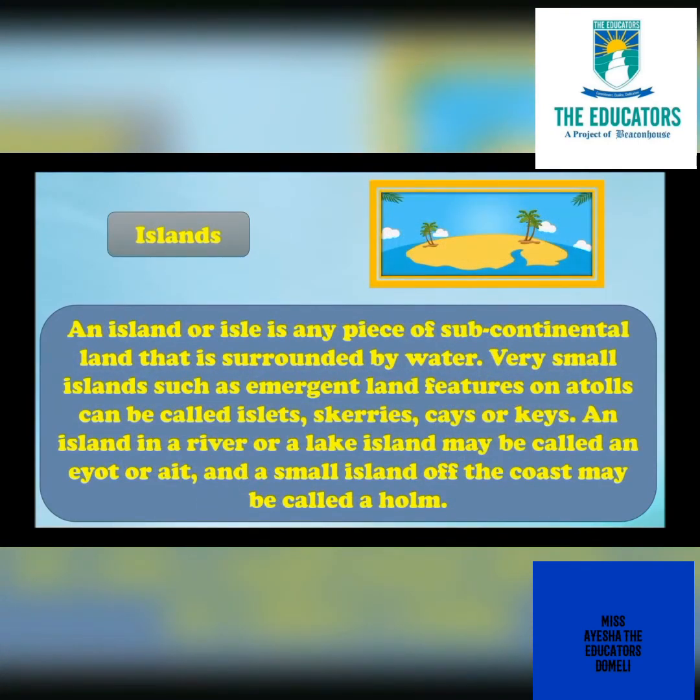Islands. An island or isle is any piece of subcontinental land that is surrounded by water. Very small islands, such as emergent land features on atolls, can be called islets, skerries, cays, or keys. An island in a river or a lake island may be called an eyot or ait, and a small island off the coast may be called a holm.